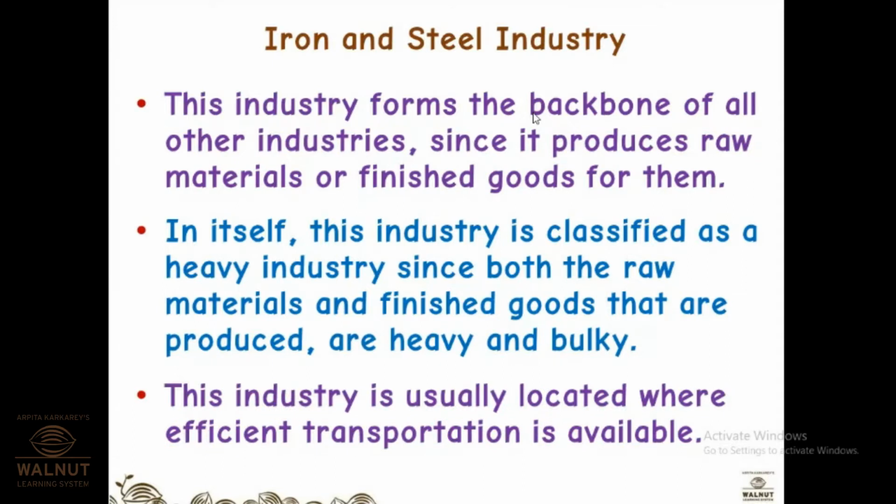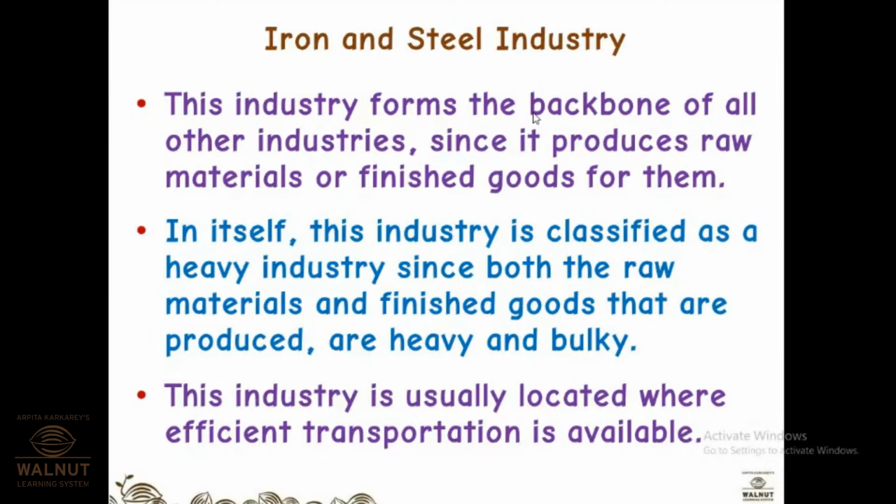Then this industry is usually located where efficient transport is available. Now, why do you think efficient transport is required? Because iron and steel are heavy. Okay, it is heavy, so you cannot employ a lot of people to carry it. The manual labor used should be minimum.